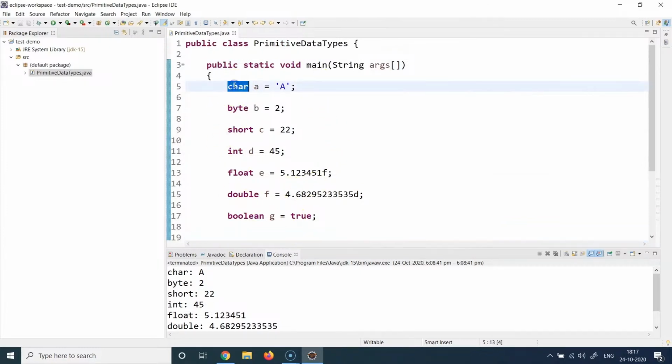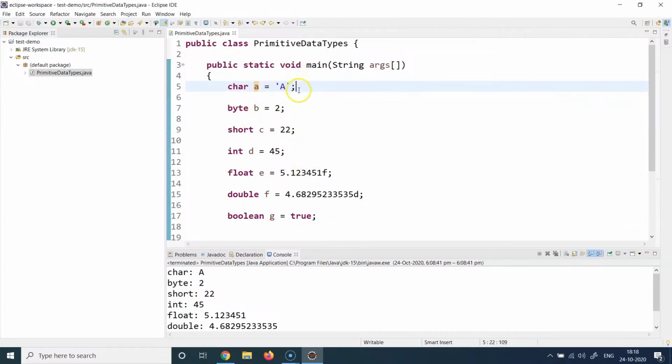I'm creating a char type variable, a byte type variable, a short type variable, an int type variable, a float type variable, a double, and a Boolean. The way you create variables is basically you put the data type name, you put the variable name, which can be anything, you put an equal sign, and you put the actual value which this variable is going to store. And I've done the similar thing for all of these variables.